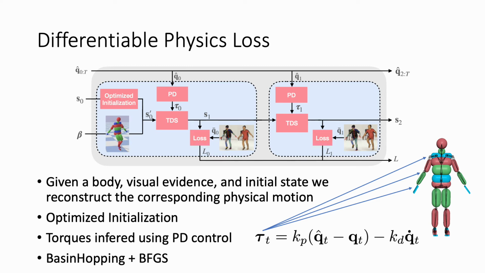Similar to prior work, we infer the torques in the body using PD control, where the torque is proportional to the error between the joint targets Q hat and the actual joint angles Q. We optimize our loss using the global optimization method Bayesian optimization together with the gradient-based BFGS optimizer.